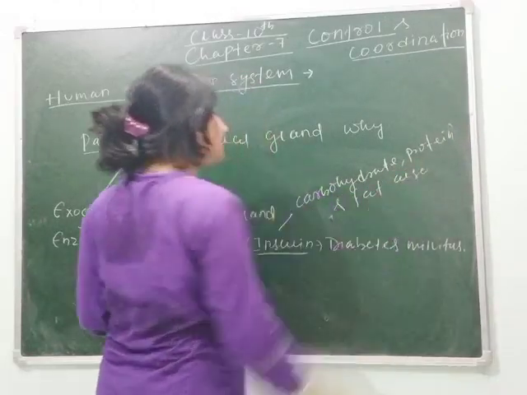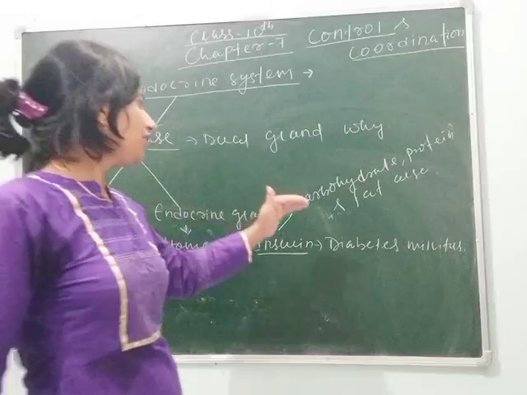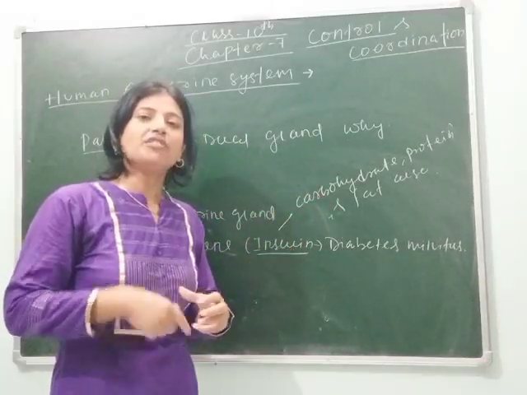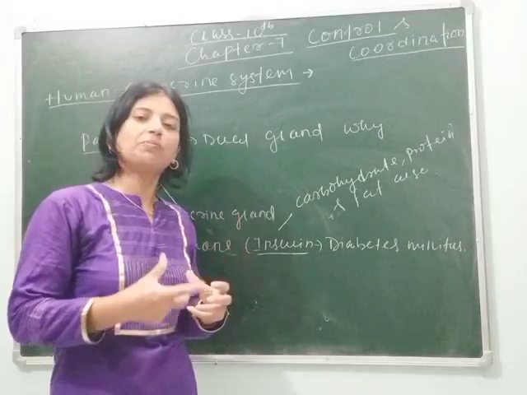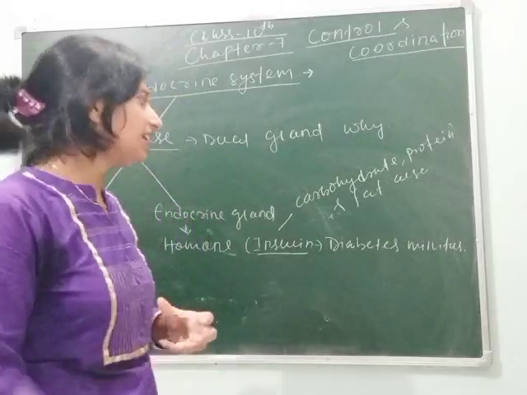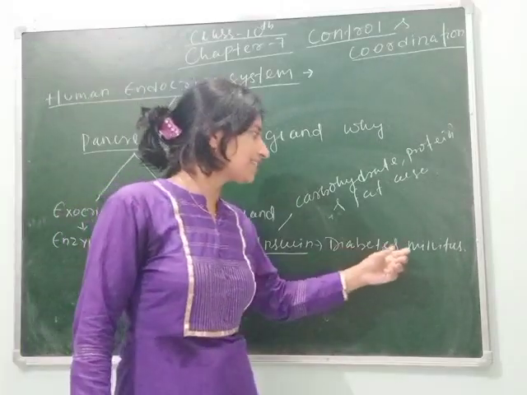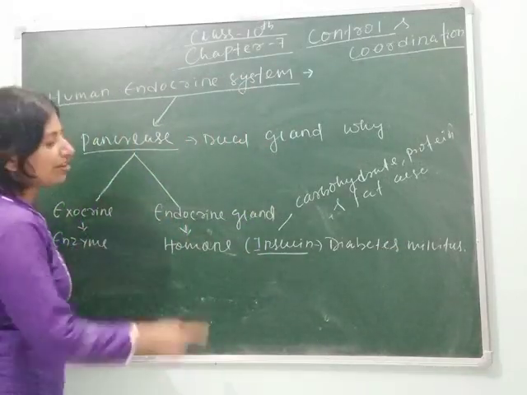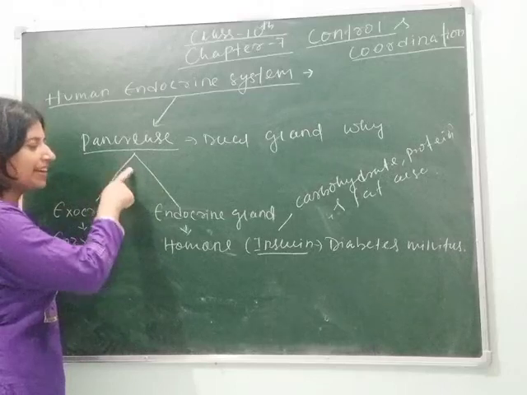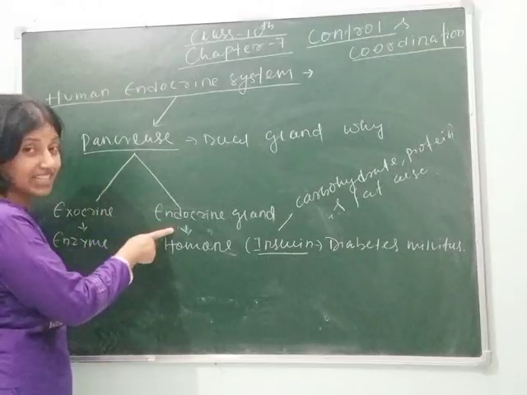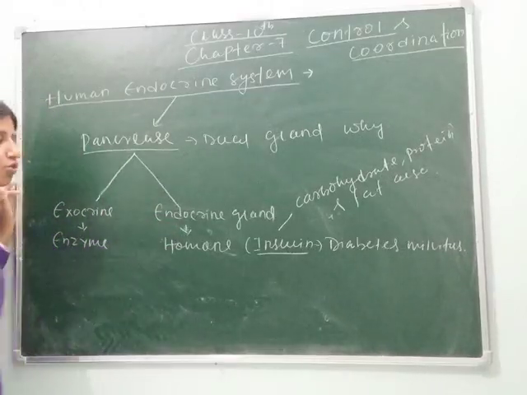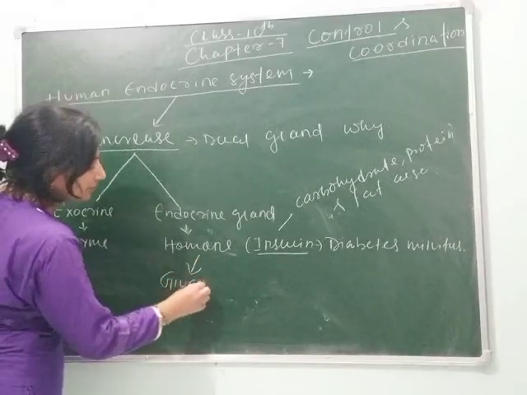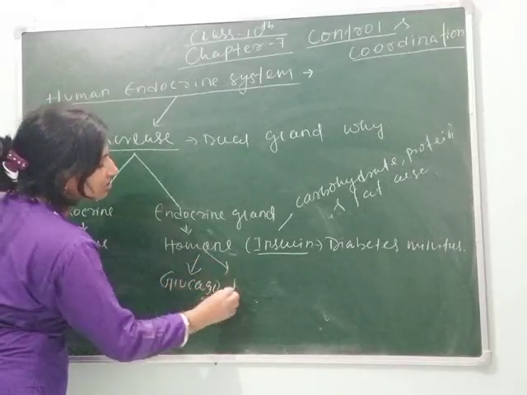But if its secretion gets decreased, then the metabolism gets inhibited, due to which the amount of sugar in our blood increases, and the condition is called diabetes mellitus. The portion of the pancreas which acts as an endocrine gland secretes two types of hormone: one is glucagon and another is insulin.